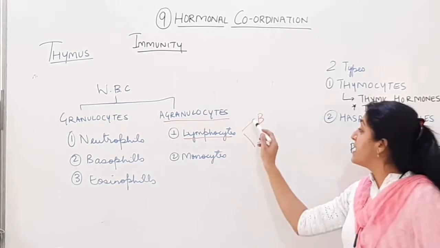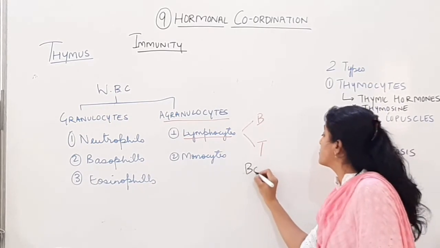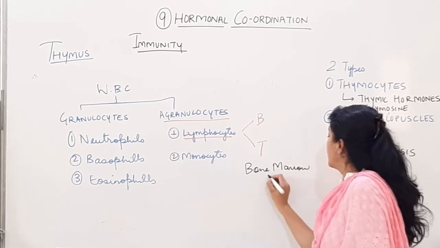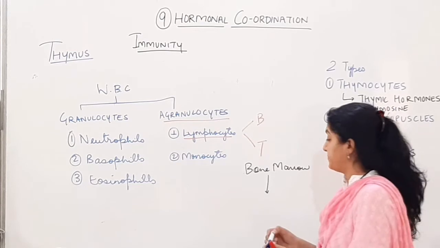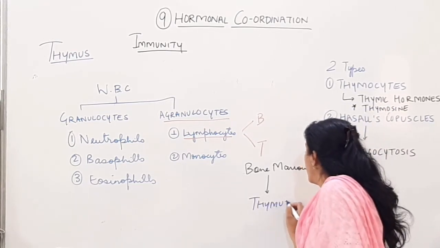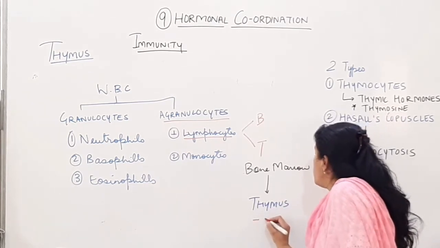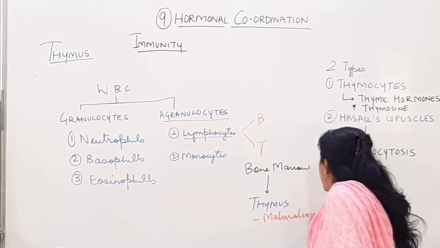So when these B and T lymphocytes leave the bone marrow, after being formed, into the bloodstream, when in the thymus, the work of maturation of T lymphocytes is done.